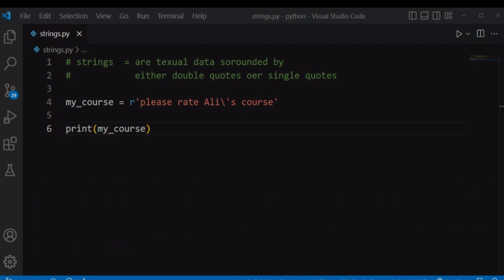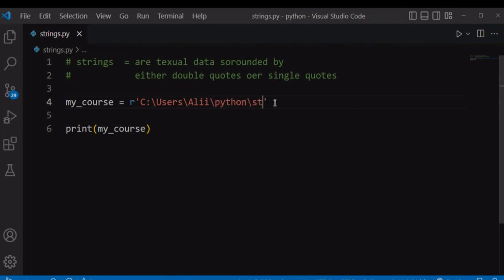Raw strings are very helpful when you are typing string values with many backslashes. A good example of using raw strings is when we are trying to print out a string value that contains a Windows file path. For example, if I try to print this Windows file path, it begins with capital C, colon, backslash, users, then slash Ali, then our folder's name, Python.